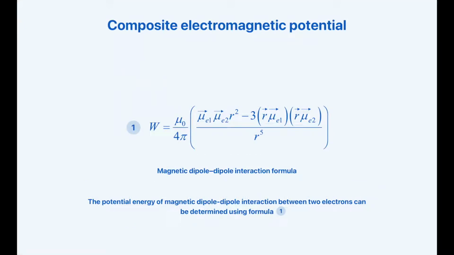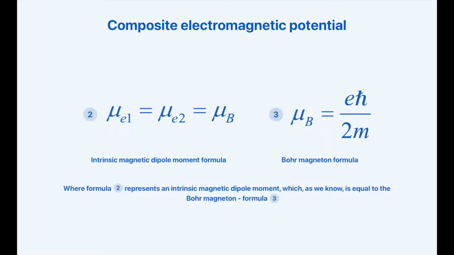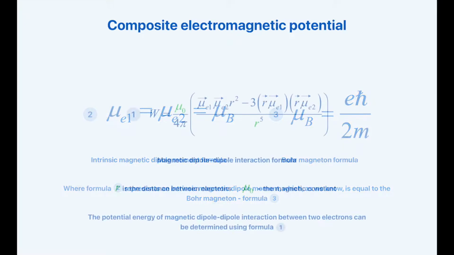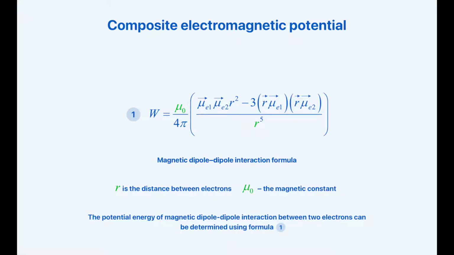Let's calculate the composite electromagnetic potential. The potential energy of magnetic dipole-dipole interaction between two electrons can be determined using the magnetic dipole-dipole interaction formula. Formula 2 represents an intrinsic magnetic dipole moment, which is equal to the Bohr magneton, codenamed Formula 3. R is the distance between electrons and μ0 the magnetic constant.